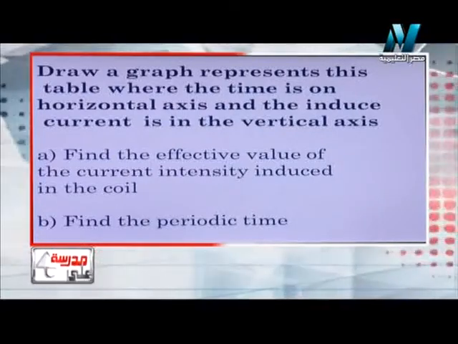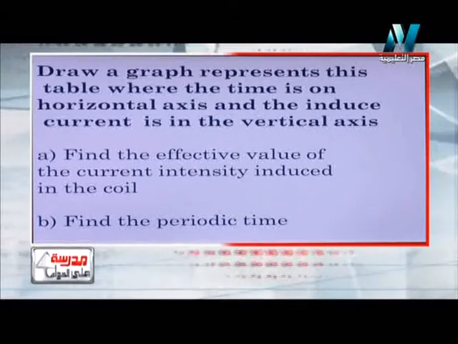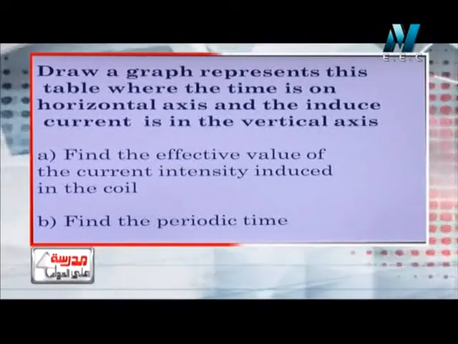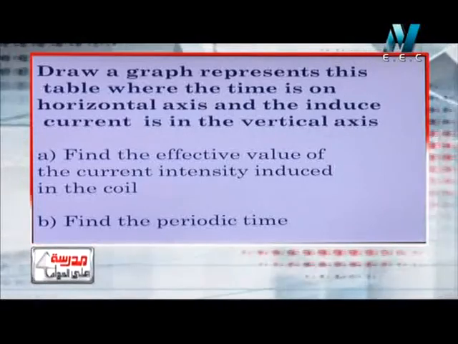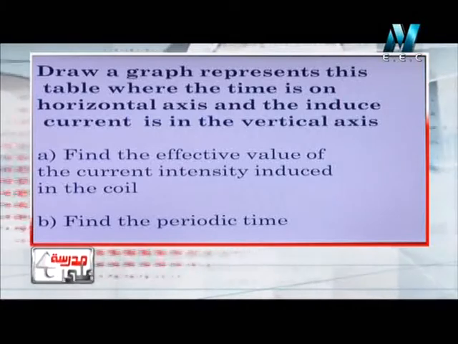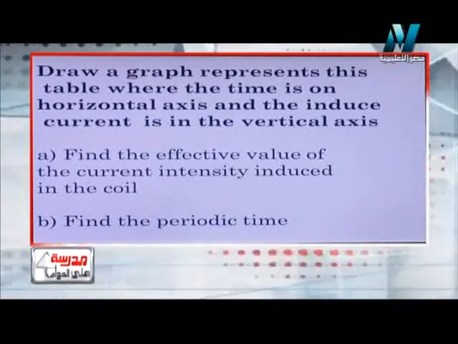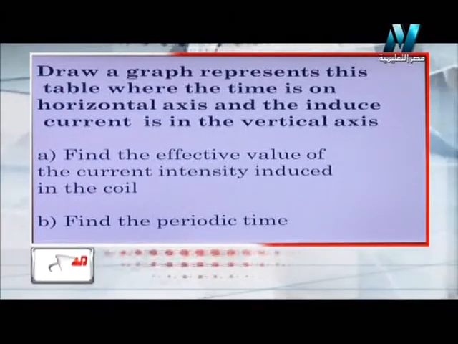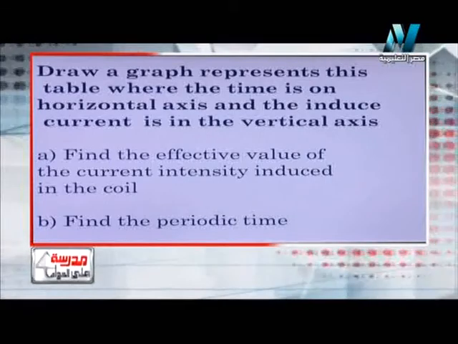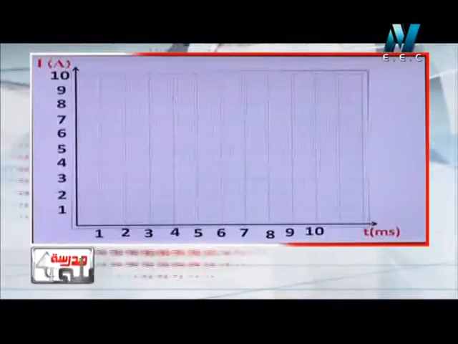First he wants us to draw the graph where the time is on the horizontal axis, which is x, and the current on the vertical axis, which is y. Then, after drawing, he wants me to find the effective value of the current intensity induced in the coil, and then find the periodic time. So first he wants me to draw the graph. Second, he wants me to find the effective value of the current, and then find the periodic time. So let's draw this graph.